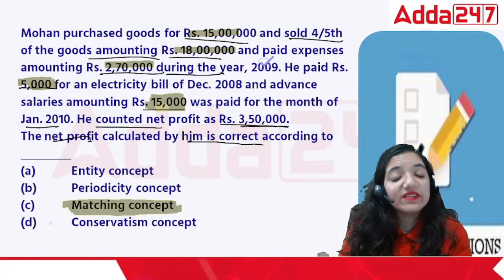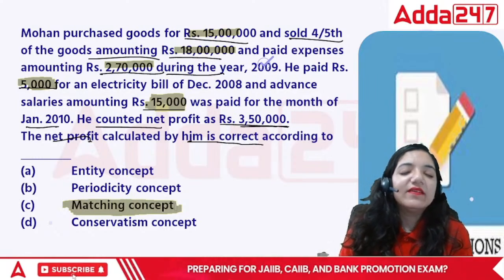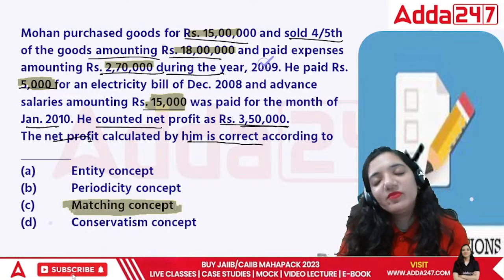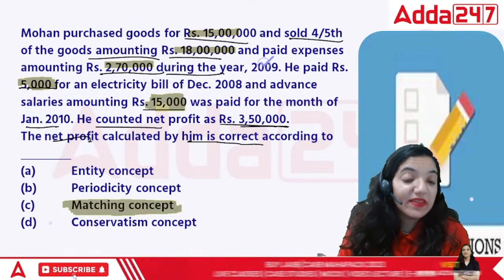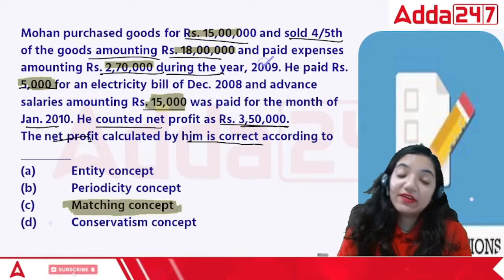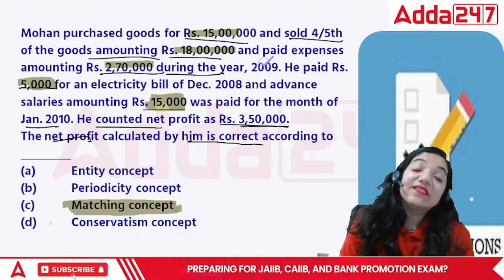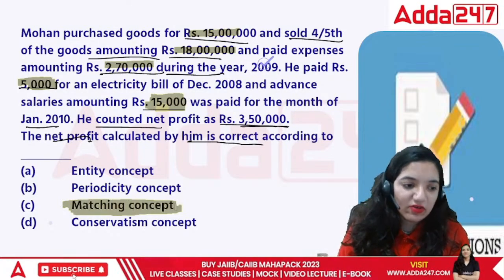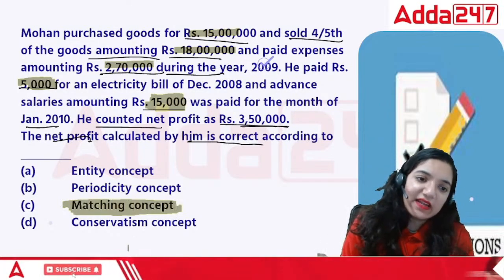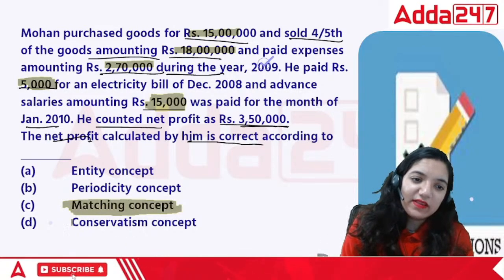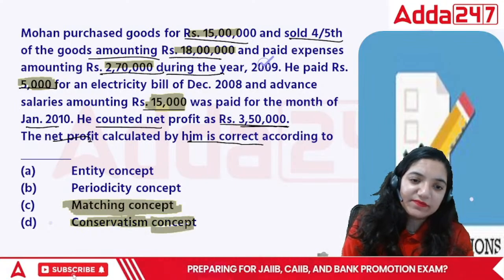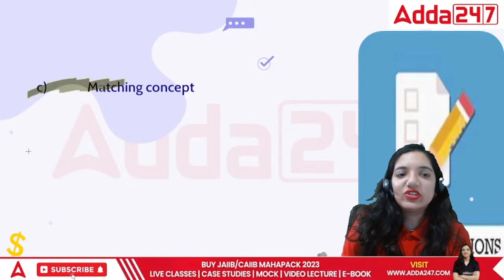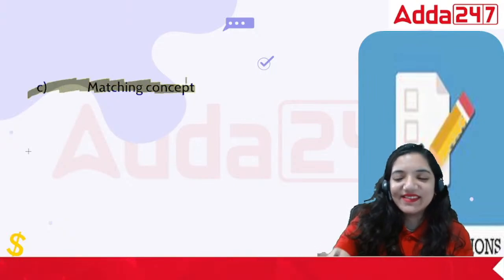Entity concept is based upon knowing the business and the businessman as two different entities. Periodicity talks about different years. Conservatism says be scared whether you will receive the money or not. That is why you make an anticipation, you make a provision for that. That is called conservatism. In this case, the correct answer is the matching concept.